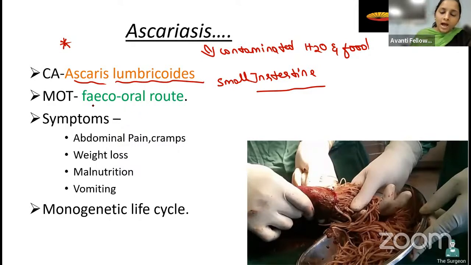Okay, fine. How is it going to be transmitted? I'm telling you that it is going to be transmitted through contaminated water and food. Means how is it going to be transmitted? Through the fecal-oral route, right? The person who has ascariasis releases the zygotes of the ascaris through his feces, right? So whenever these zygotes are released into the soil, water, and food, all of these get contaminated.